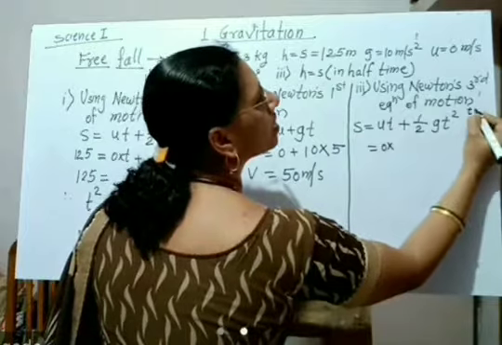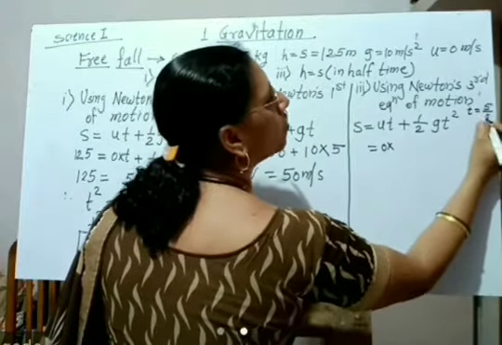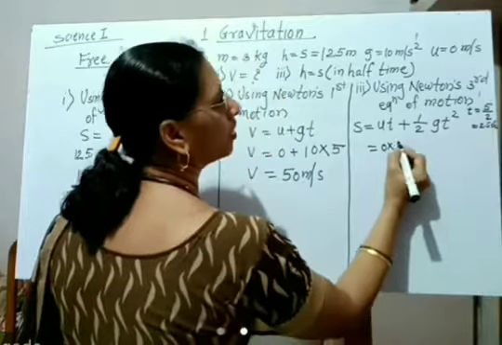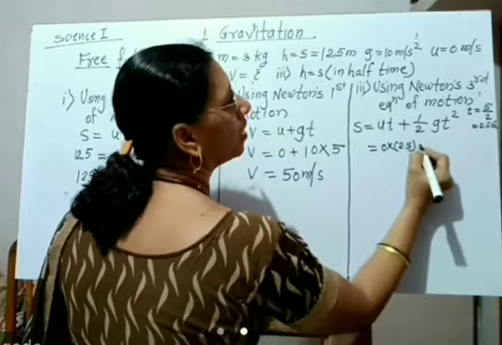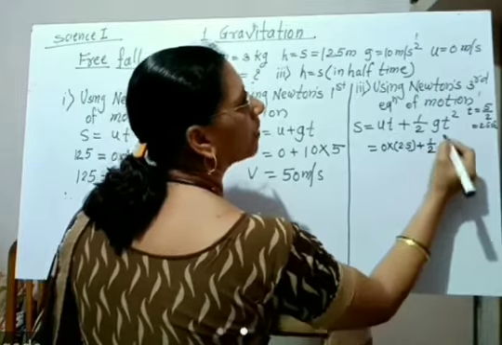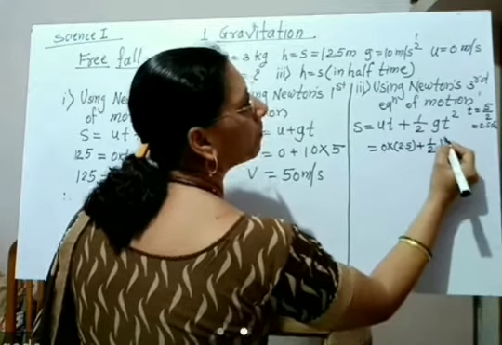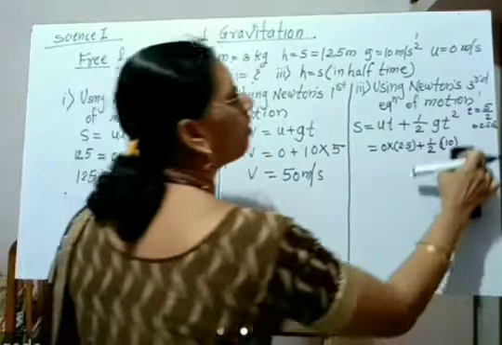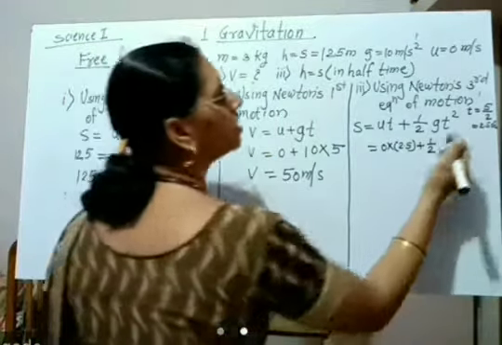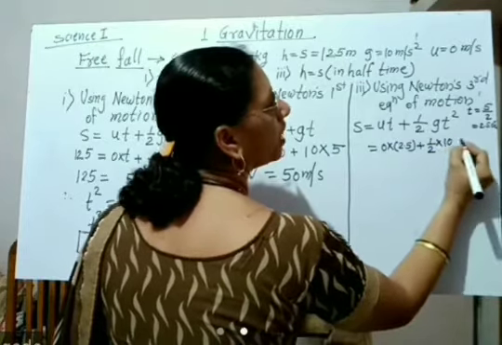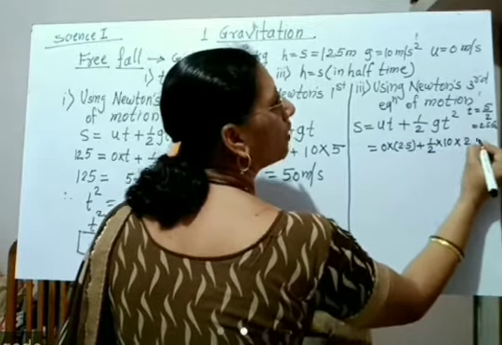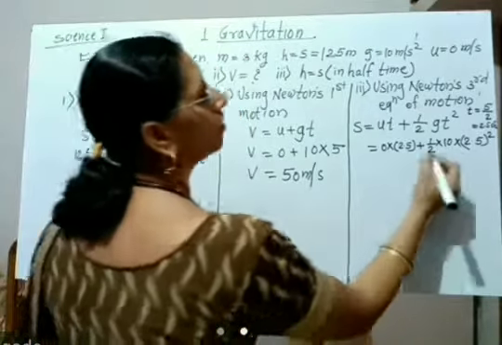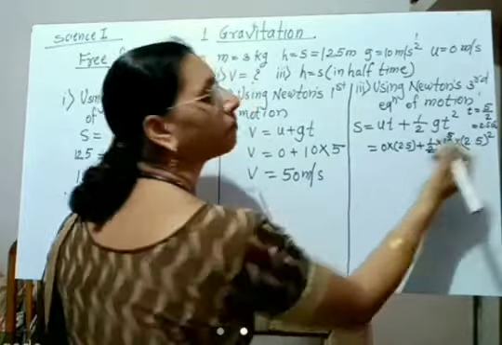For this, t is equal to 5 upon 2, that is equal to 2.5 seconds, and therefore 0 into 2.5 plus 1/2 into 10 into 2.5 square. The value of g is 10, so 1/2 into 10 into 2.5 square. Now 2 5s are 10.